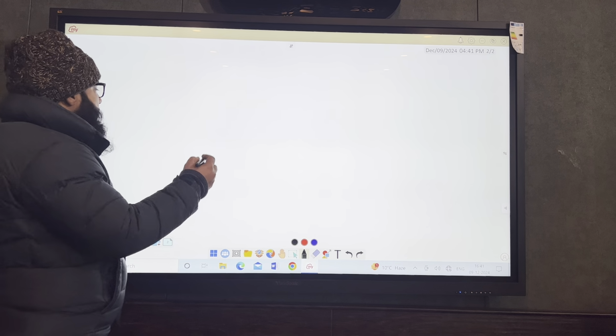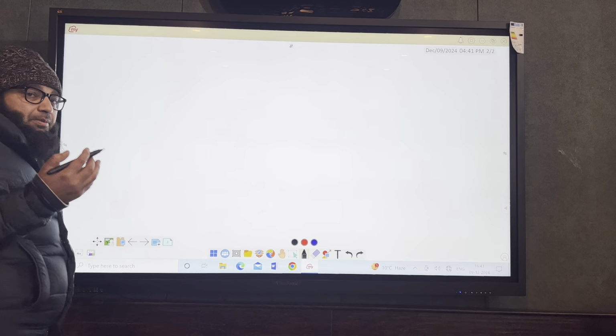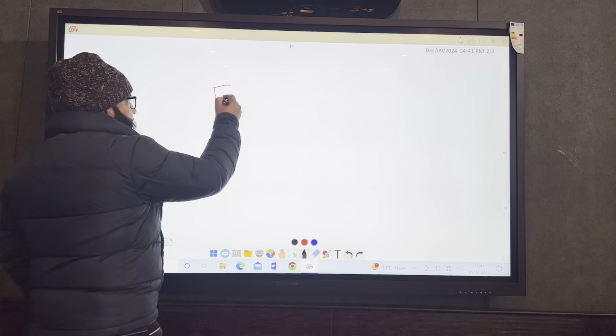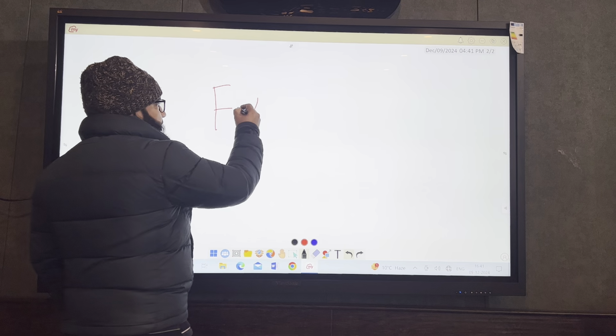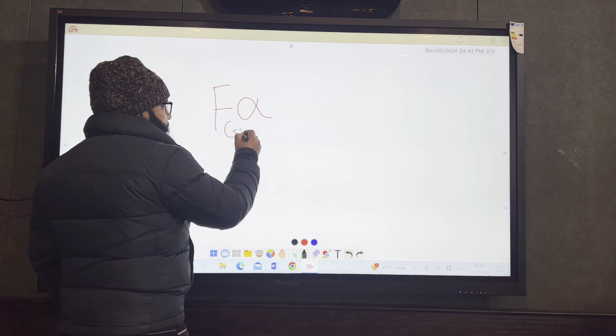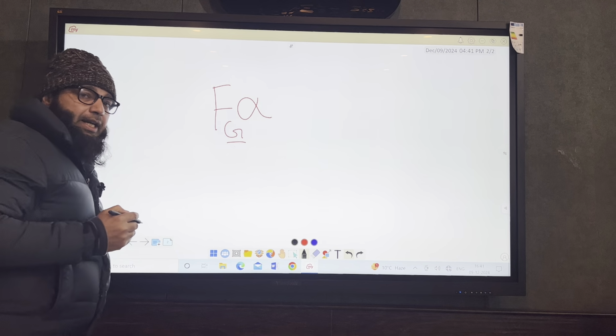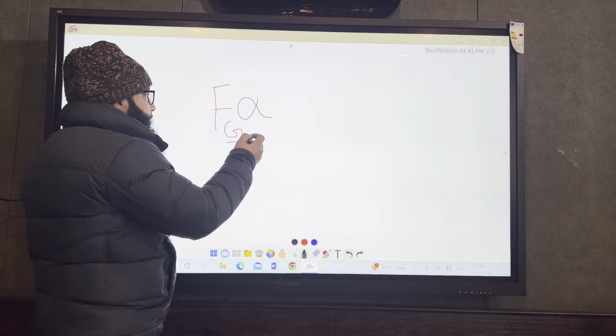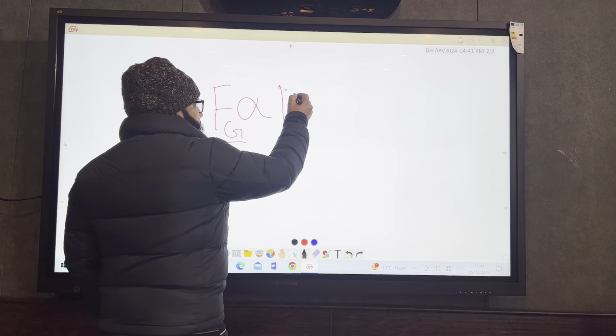So let's move. Okay, so force of attraction, मैंने बताया gravitation depends on two parameters. So it is actually, first one, it is directly proportional. So यहाँ पे मैं Fg लिखूंगा, जहाँ पे G जो है, it is actually the symbol of gravitation. It is proportional to the mass of two bodies,